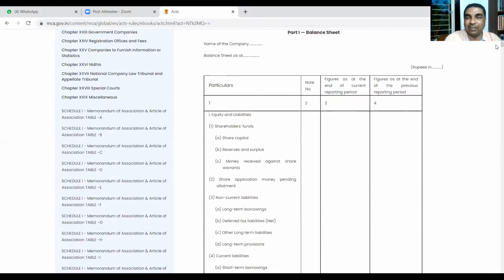Whether it is a company of turnover of 2 lakh rupees or turnover of 200 crore or 2000 crore, that doesn't matter. Its balance sheet looks like this. Why is it so? Because that is law. Company law has clearly prescribed that you have to prepare the financial statement in this format. You have to follow that format.